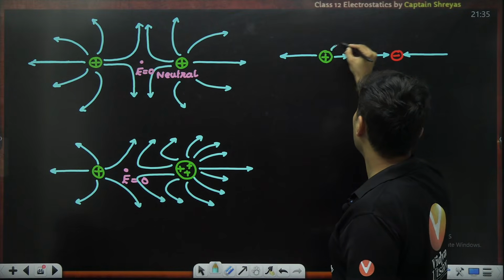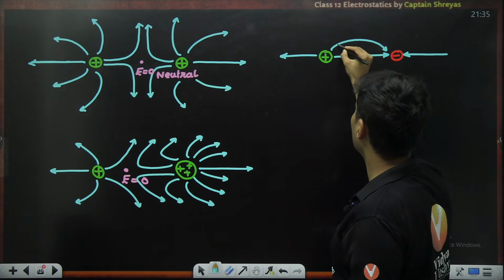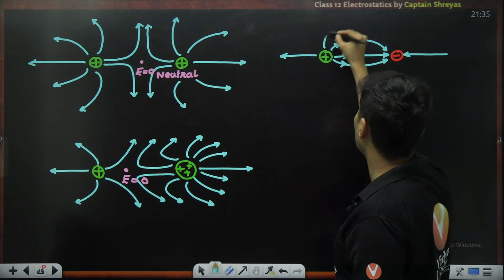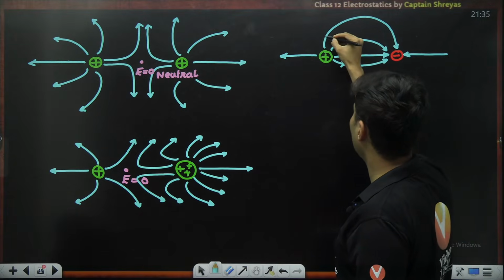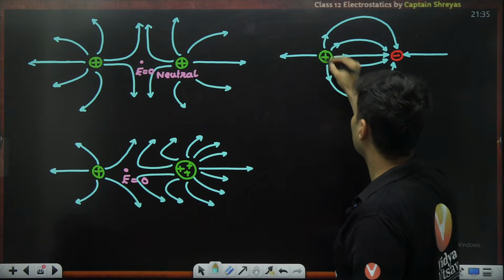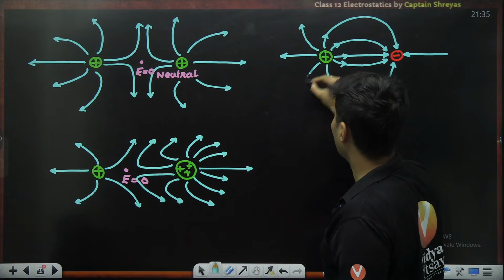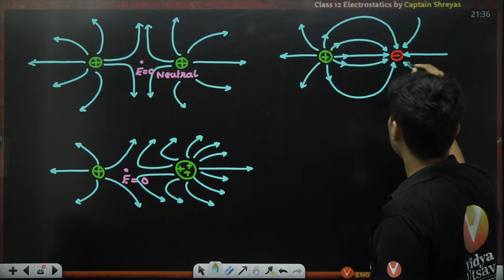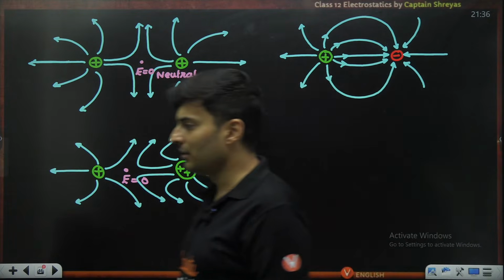Then another line I can make go like this and keep it symmetric on the top and at the bottom. Whatever you do on the top should be done at the bottom. Simple. Symmetry should be maintained. So this is how it will look. Is that right, everyone? This is how it will look for a positive and a negative charge.